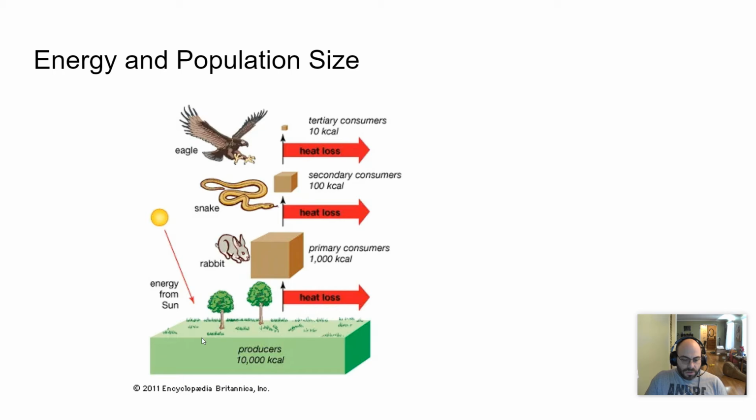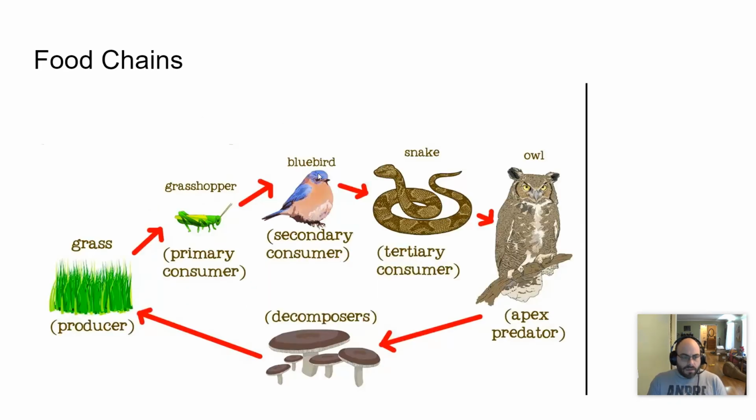So you have producers that have the most energy, and then you have primary, secondary, and tertiary consumers that are going to have decreasing amounts of energy. The general rule is there's approximately 10% of the energy available from one trophic level to the next trophic level. So a little bit about food chains.